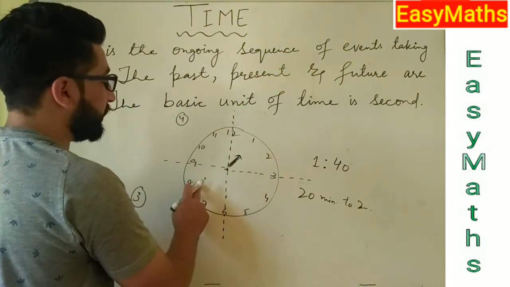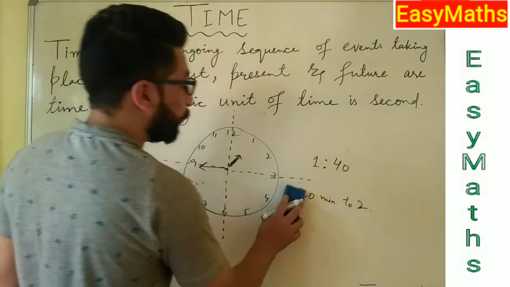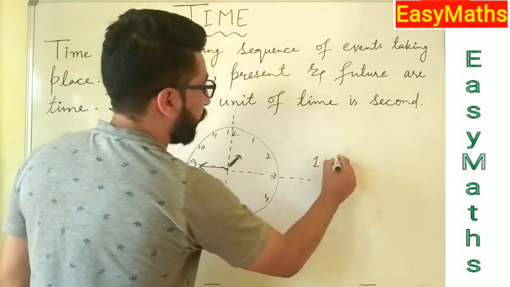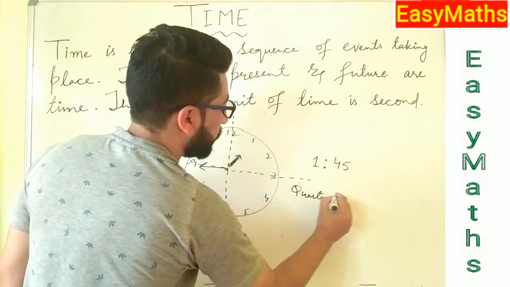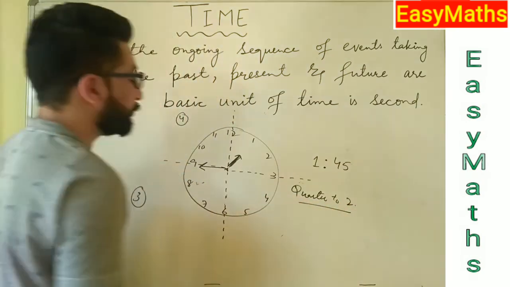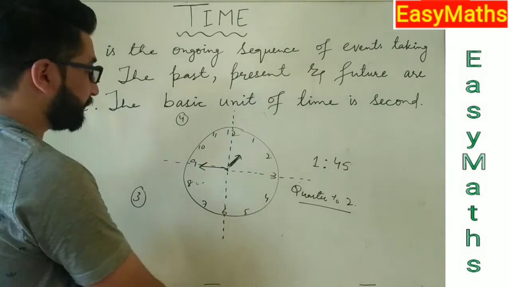If our minute hand is now at 9, we can say our time is 1:45, or quarter to 2. So students, these things help us to calculate time.